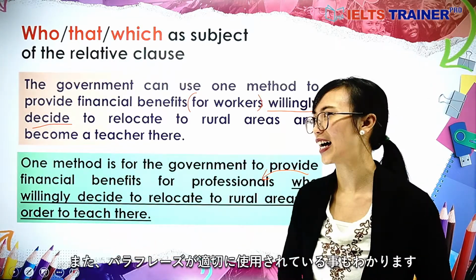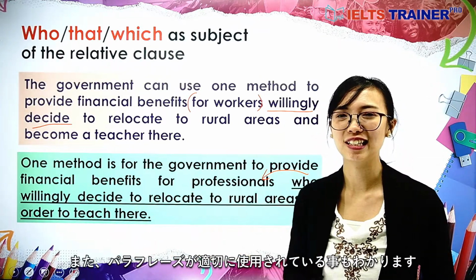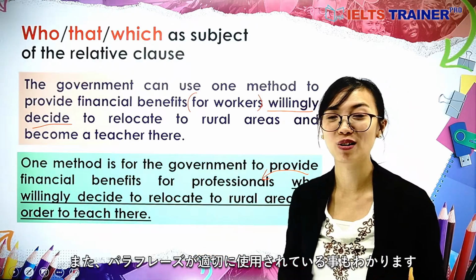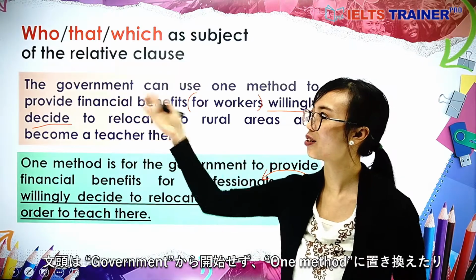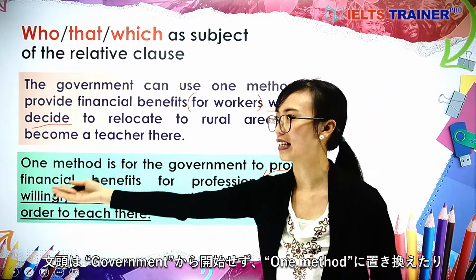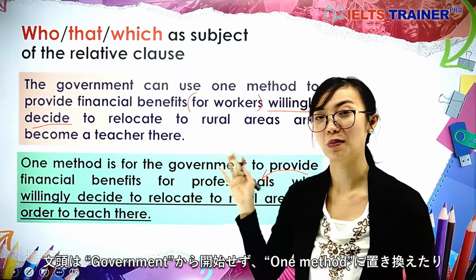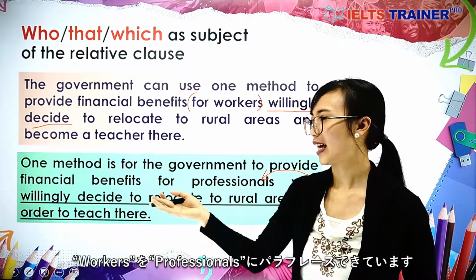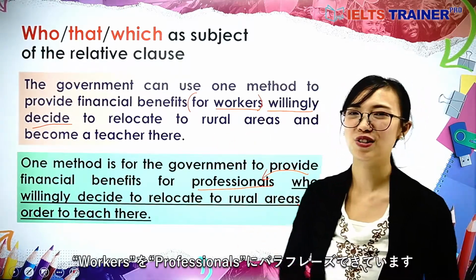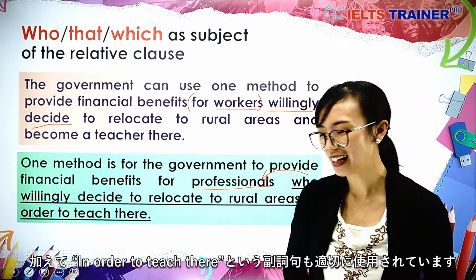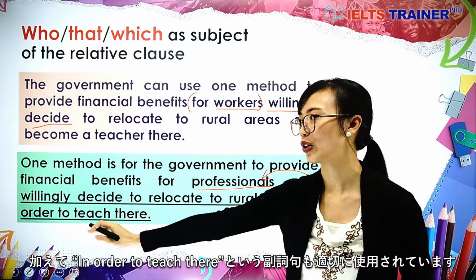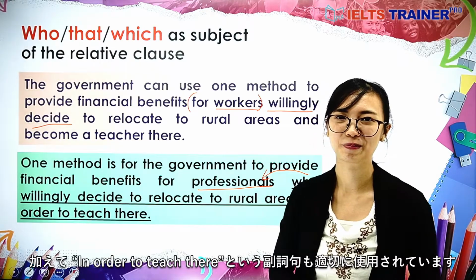Again, we can find good structure in this sentence with proper application of paraphrasing, as the nouns were reordered, so that instead of starting with government, it begins with a method that the government may use, and we can find a paraphrasing of workers to professionals. In addition to that, we can find the application of the adverb clause in order to teach there.